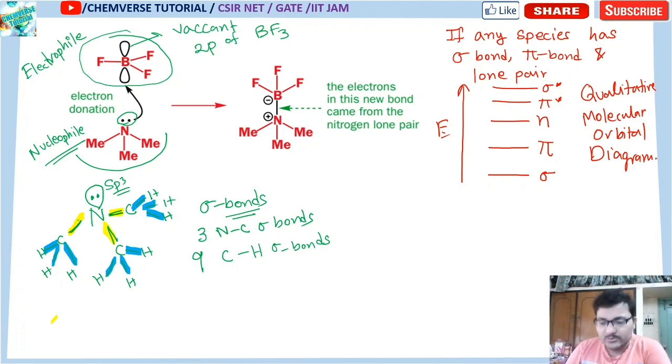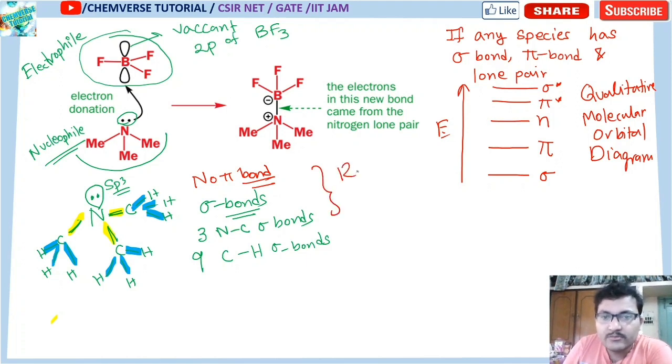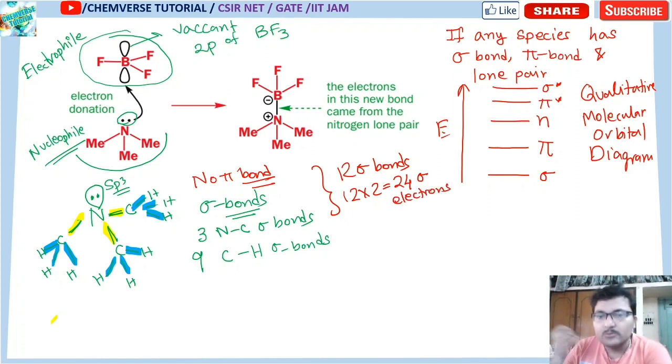Is there any pi bond? It has no pi bond. Now it has a total of 12 sigma bonds. Clear? I am not saying that those are all of equal energy, but a total of 12 sigma bonds are present. That means 12 into 2, 24 sigma electrons are present.